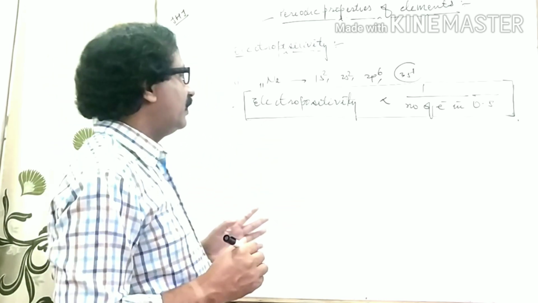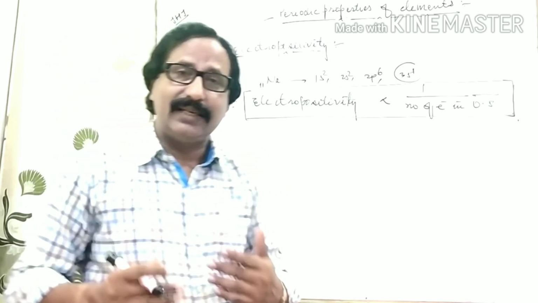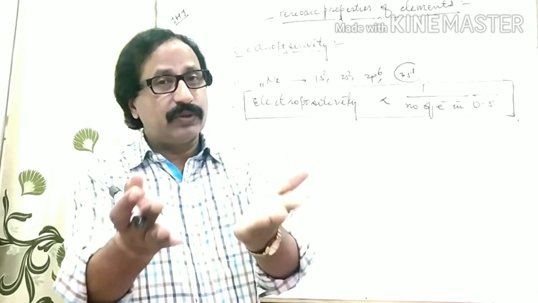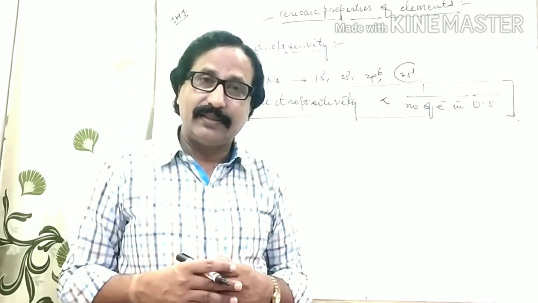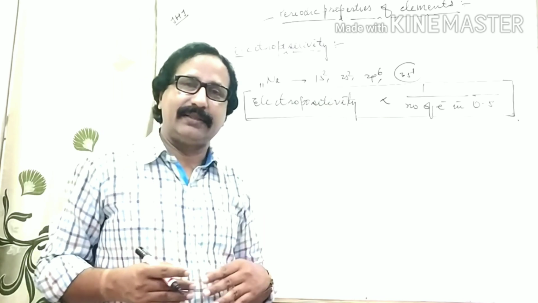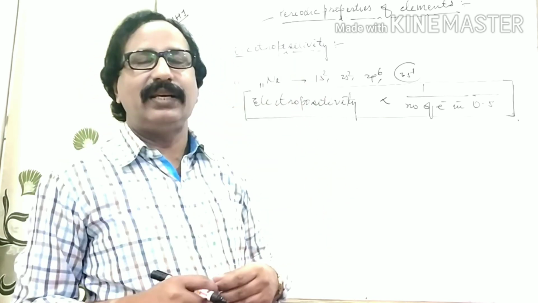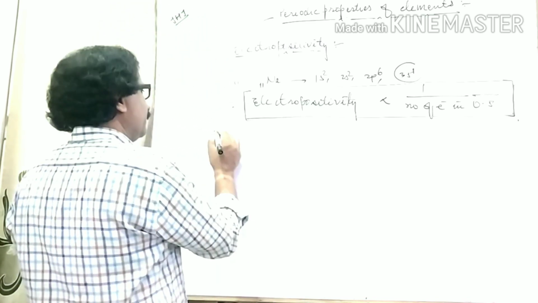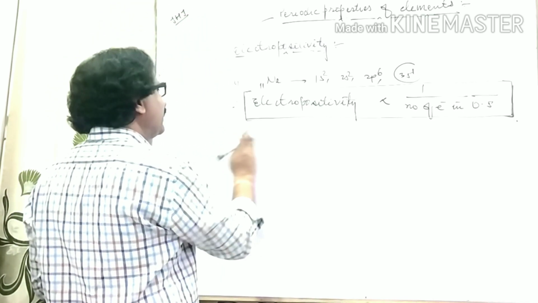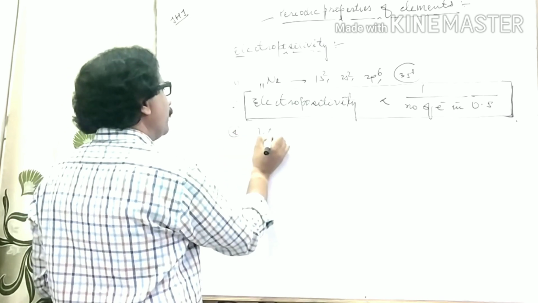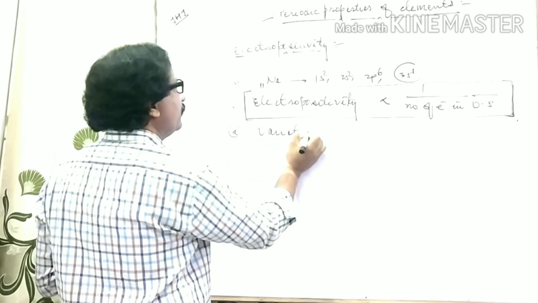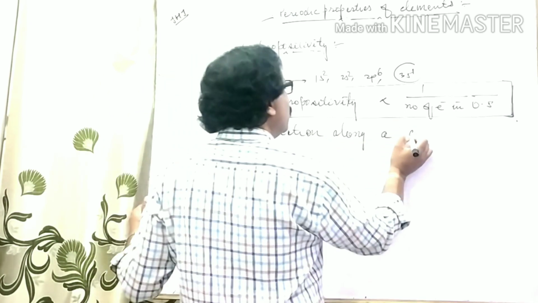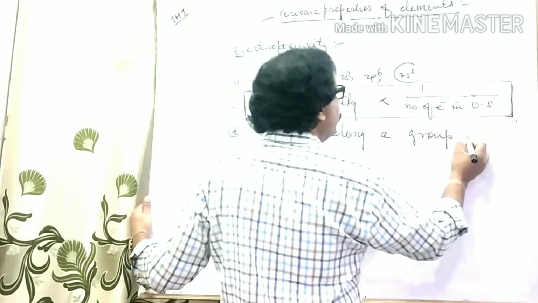First, we have to find out what happens to the value of electropositivity when moving down a group from top to bottom in the periodic table, and what changes take place when moving left to right in any period. First, variation along a group.